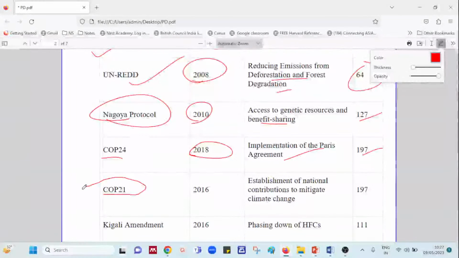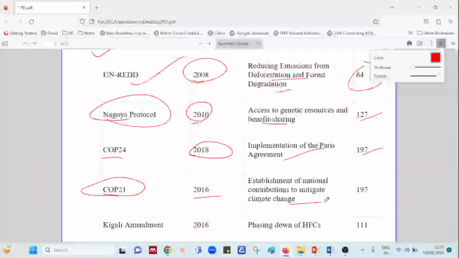Then we have Conference of Parties 21, which is established in the year 2016. The establishment of national contribution to mitigate climate change. So Conference of Parties 21 was with an intention of what? Establishment of national contribution to mitigate the climate change. Total number of parties involved is 197.